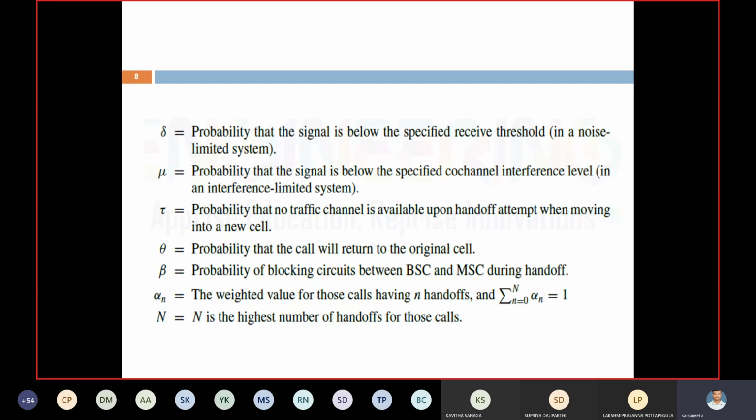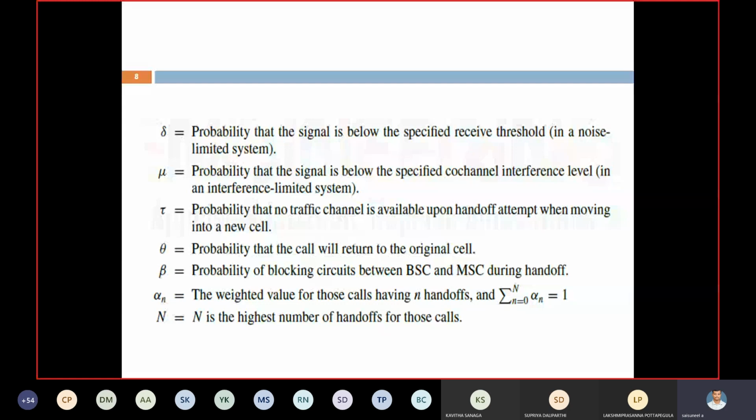Here what is meant by tau? Tau is the probability that no traffic channel is available upon handoff attempt moving into a new cell. Whenever the mobile is moving from the home cell to a new cell, we have to allocate a new channel from the new cell, but there is no channel available. At that time, how much time is required to take a new channel? That is about tau value.